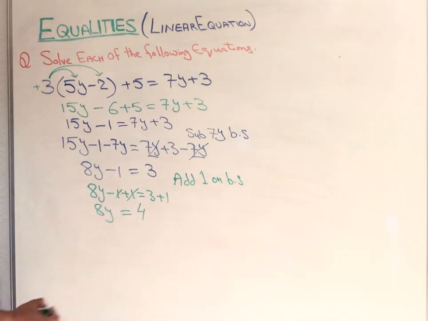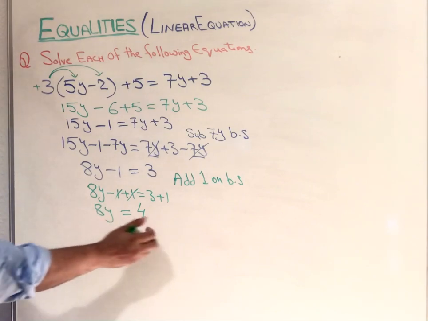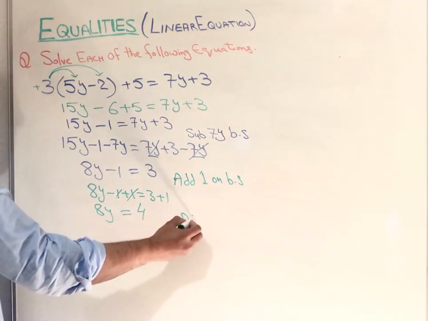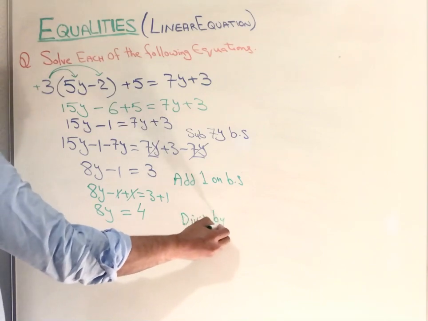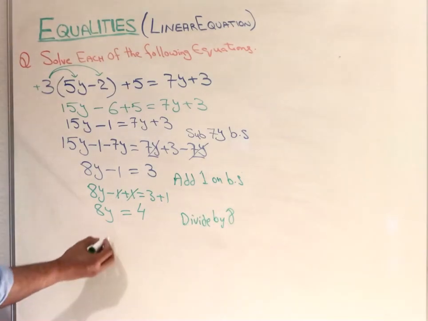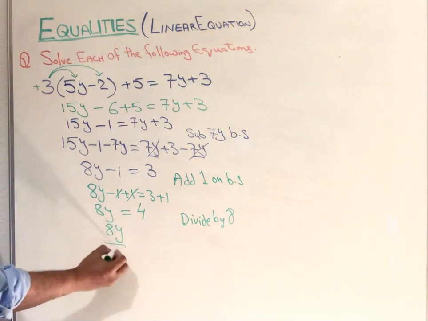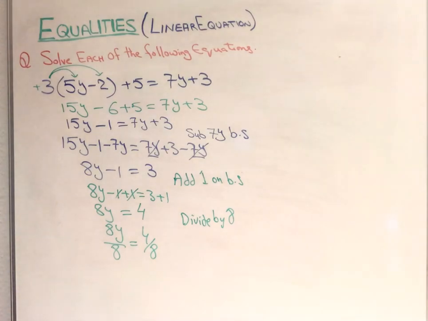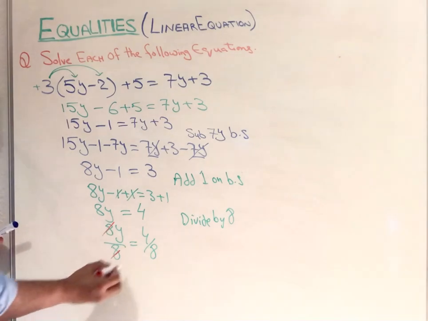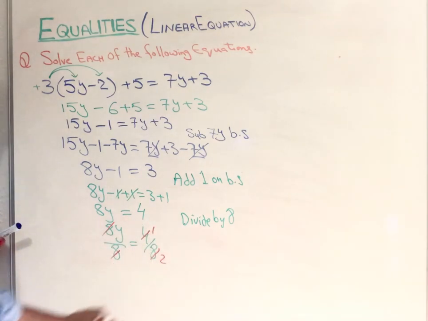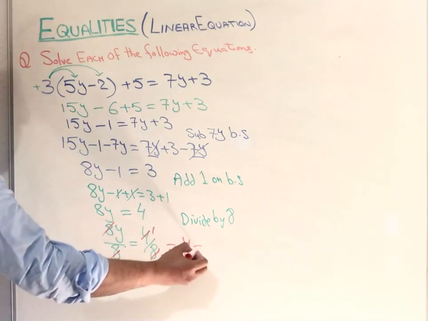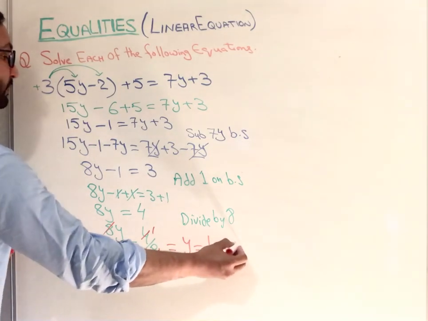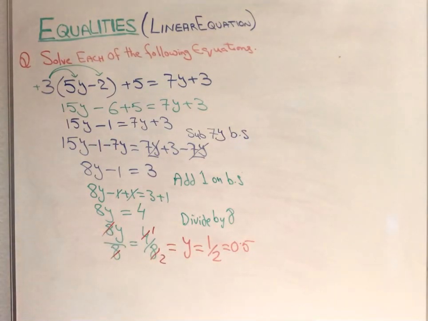Now 8 is multiplying, then divide by 8 on both sides. So 8y over 8 equals 4 over 8. That cancels also, and that is 1 over 2, half. So y value is 1 over 2 or 0.5. This is the answer. So that was the bracket.